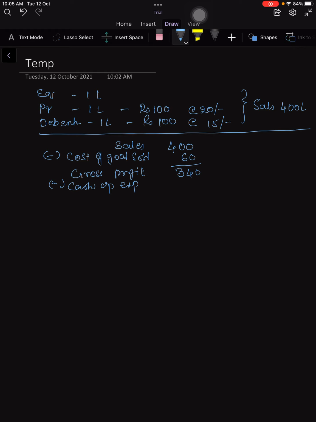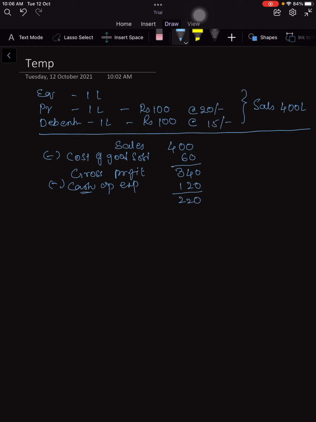If you take P&L account, which we have discussed in the last sessions, there we have seen that depreciation is also charged to P&L account on the debit side to ascertain net profit. But here depreciation is not included. That is why he is accentuating on cash operating expenses. That means expenses that could be paid in cash. Let's assume them to be 120 lakhs. If you deduct this,